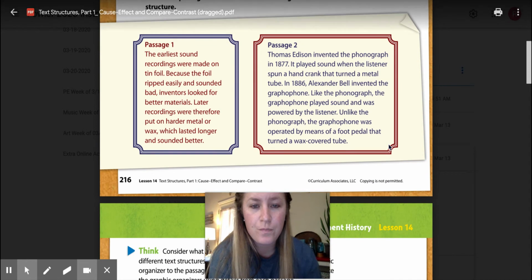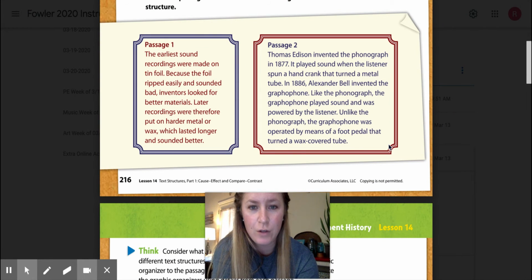Passage 2. Thomas Edison invented the phonograph in 1877. It played sound when the listener spun a hand crank that turned a metal tube. In 1886, Alexander Graham Bell invented the graphophone. Like the phonograph, the graphophone played sound and was powered by the listener. Unlike the phonograph, the graphophone was operated by means of a foot pedal that turned a wax-covered tube.